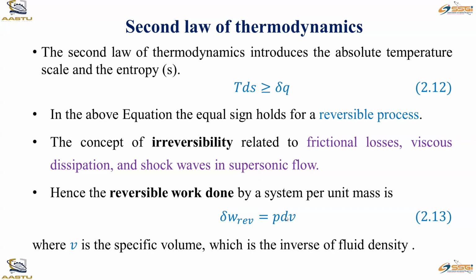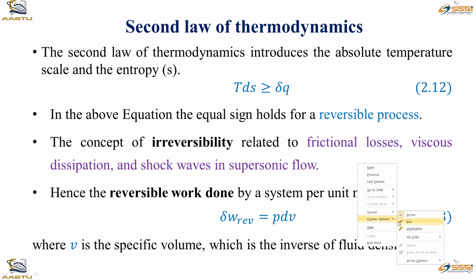Specific volume is 1 over density. V is specific volume. To state this clearly for you, let me take some pointer here.